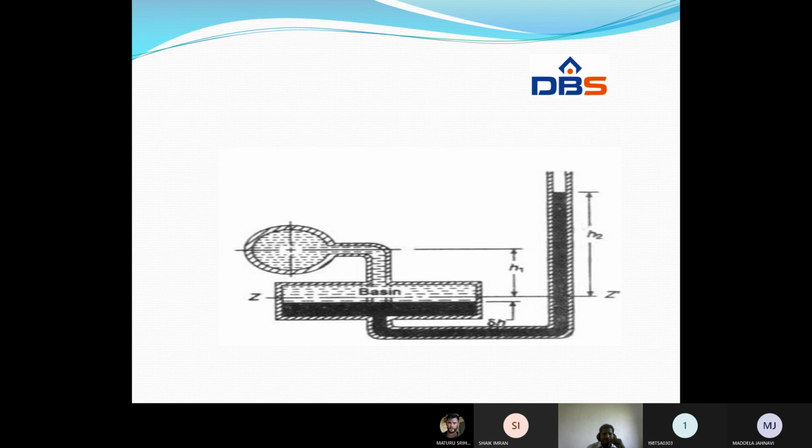See, this is the micromanometer. Understand? Very small in size. The left and right limbs: the right limb is the bigger one, and the left limb is the smaller one.